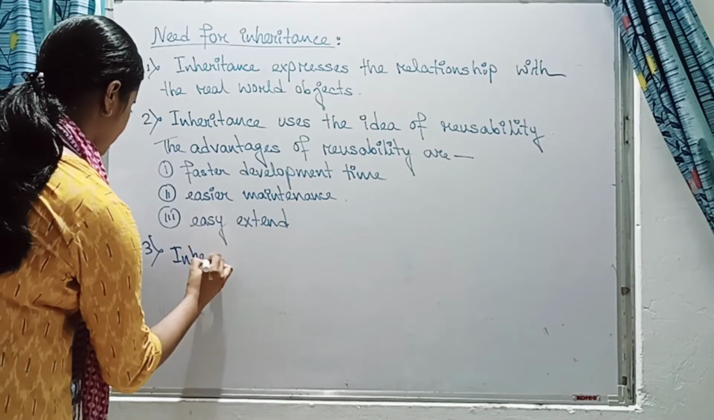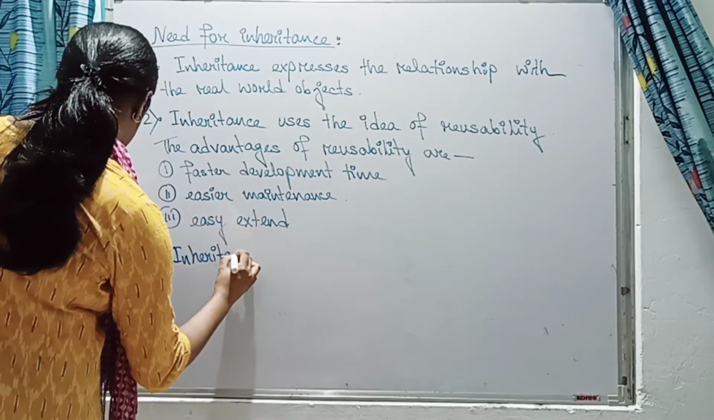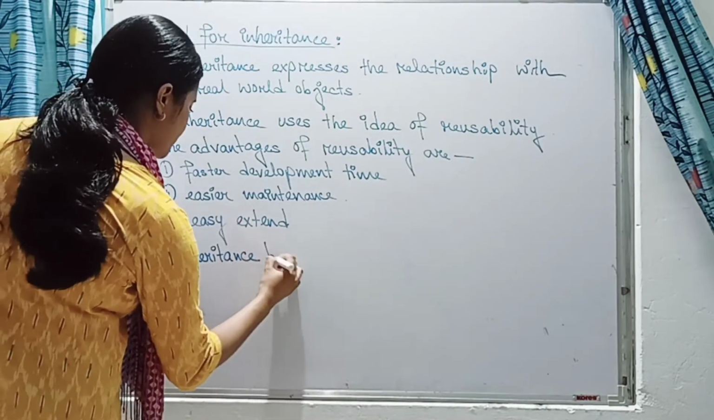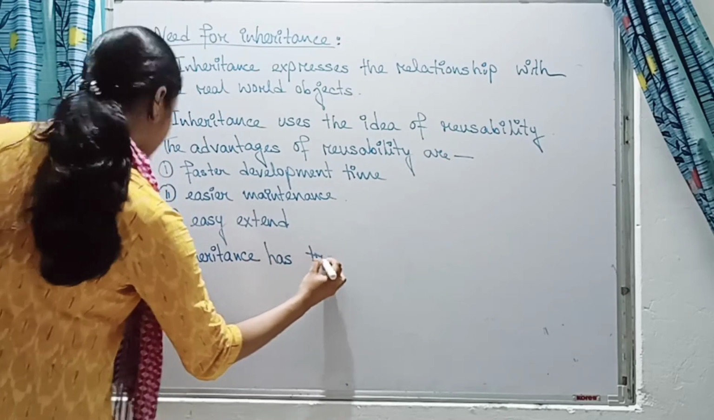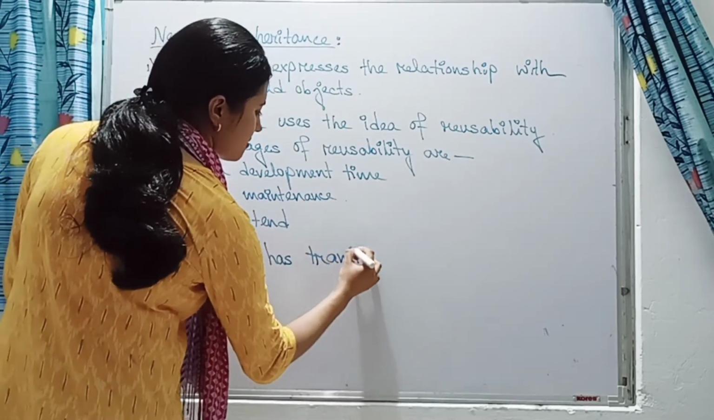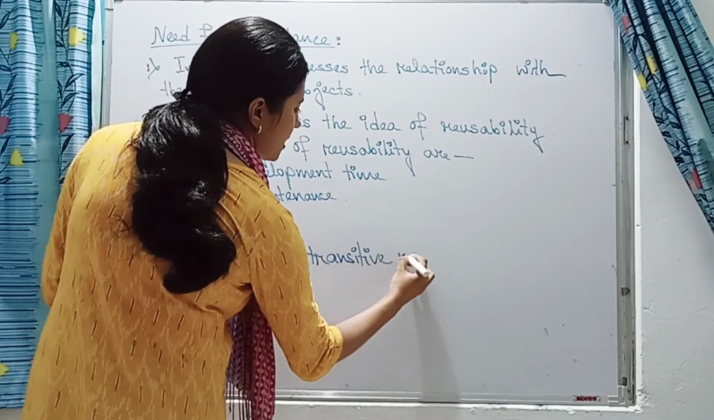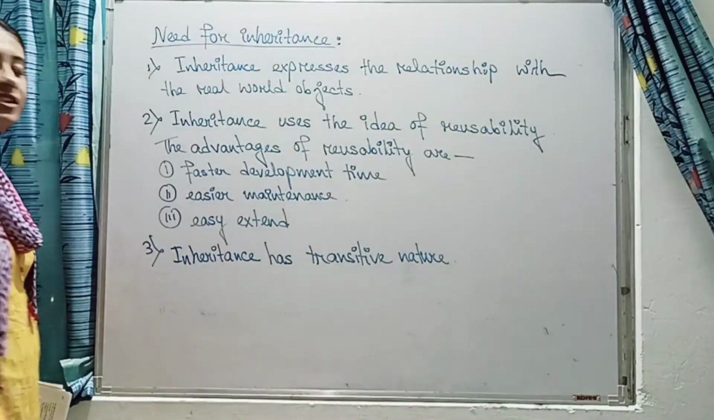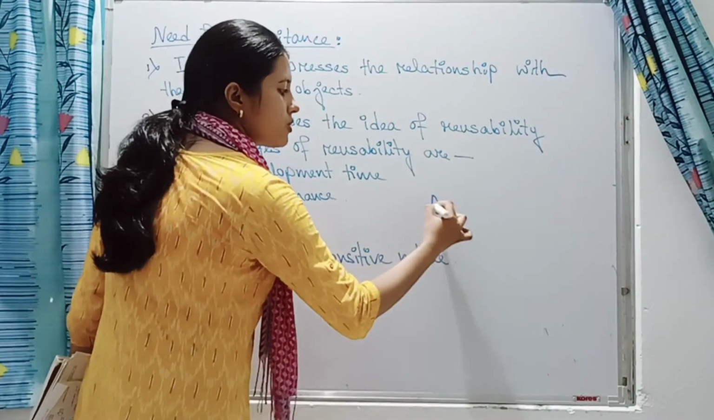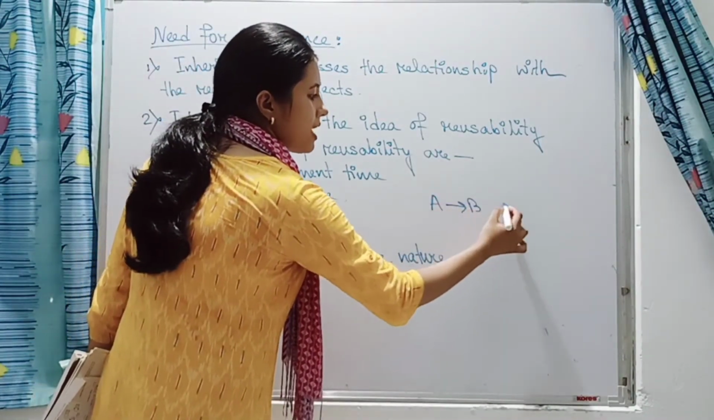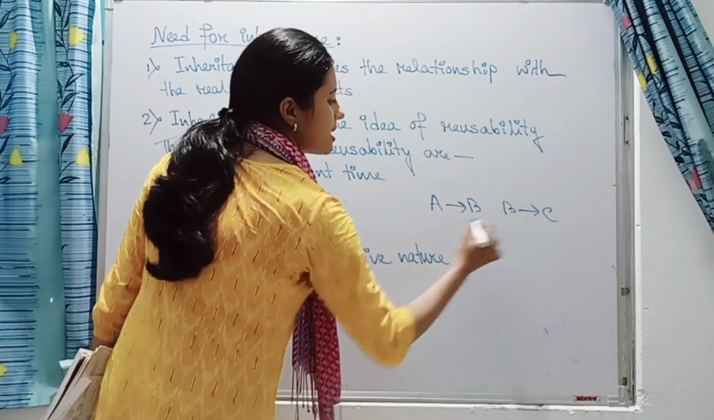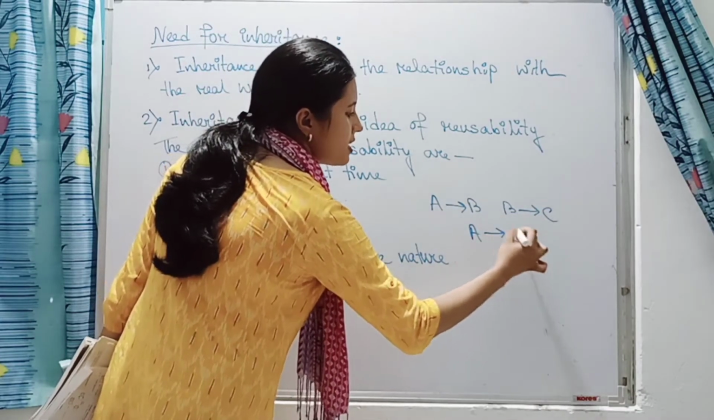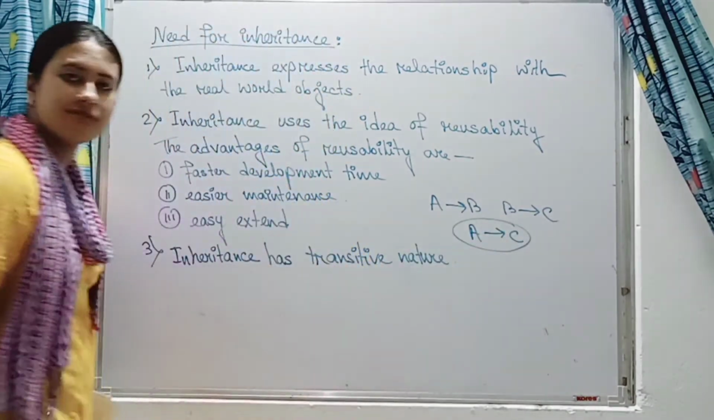inheritance has transitive nature. Okay, what is the meaning of transitive nature? In maths also you know that if A goes to B and if B goes to C, then A goes to C. This is the transitive nature.